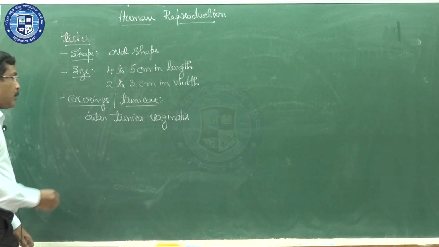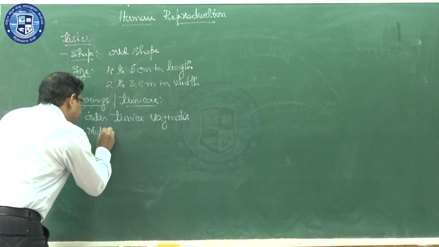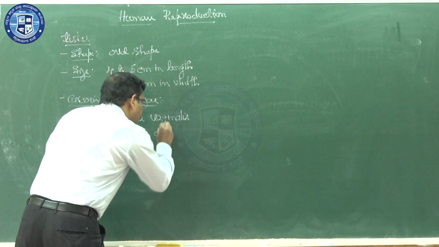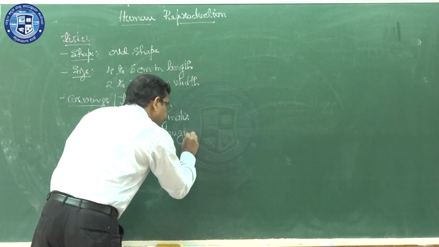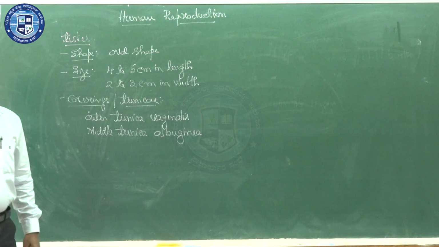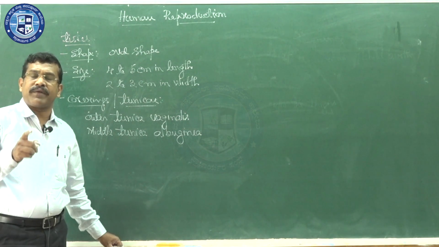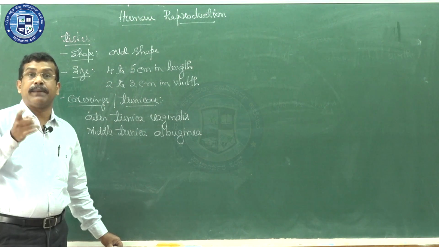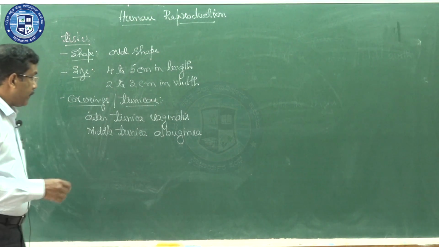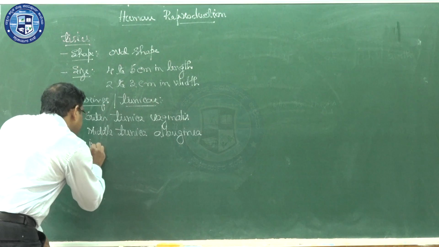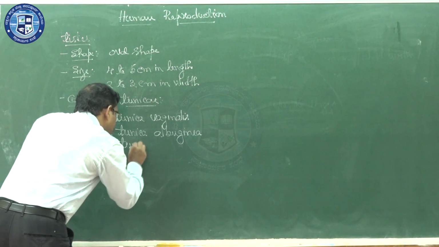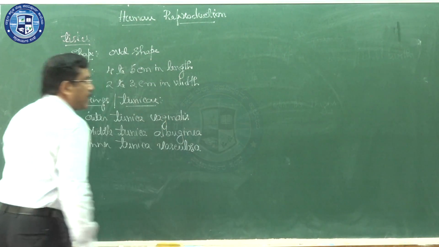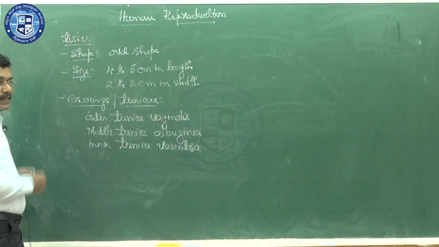The middle part is the tunica albuginea. Remember this word, tunica albuginea, because it is also going to come up in reference to the ovary, and you are going to study the term tunica albuginea in the practical part with reference to the ovary. The inner part is the tunica vasculosa. So, there are 3 coverings for the testis.